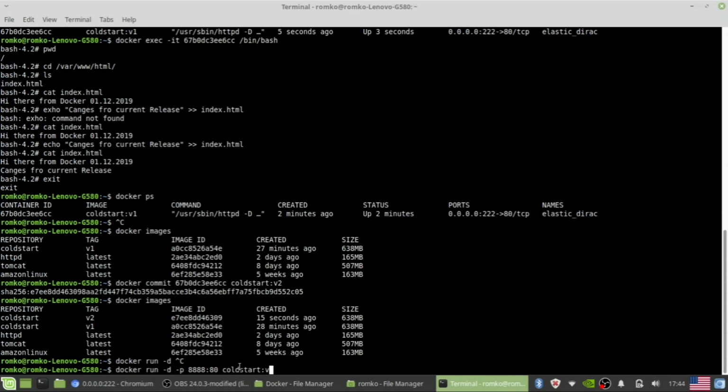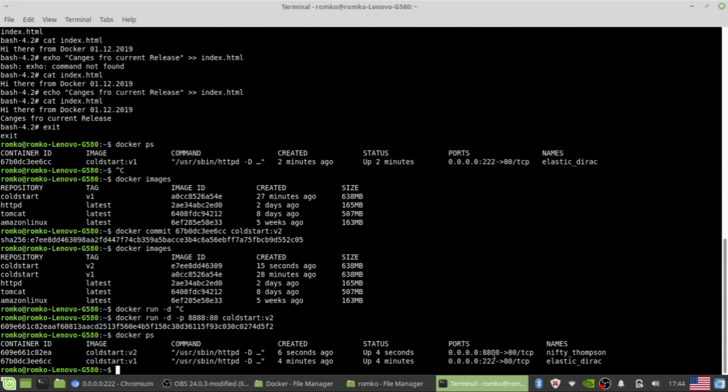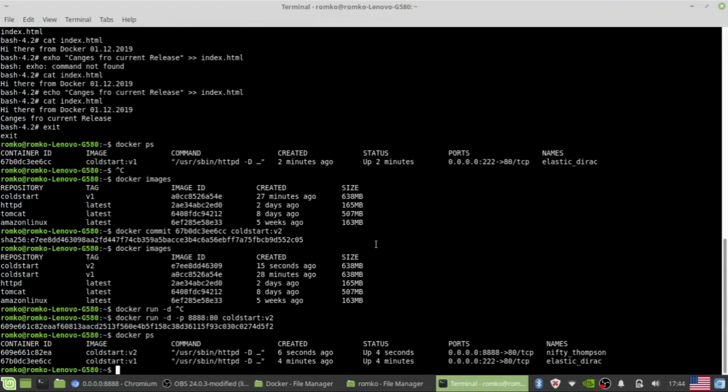We'll start version 2. Looks like it's running. Yes. And let's check it. Yes, here is our running Docker with the changed files. It is a really useful feature.